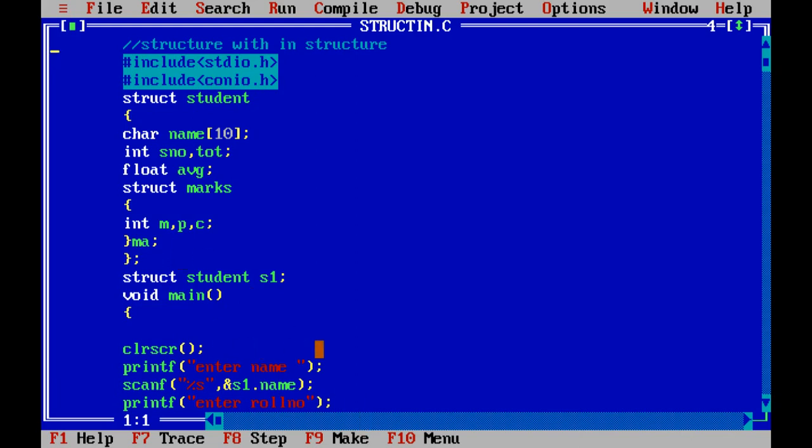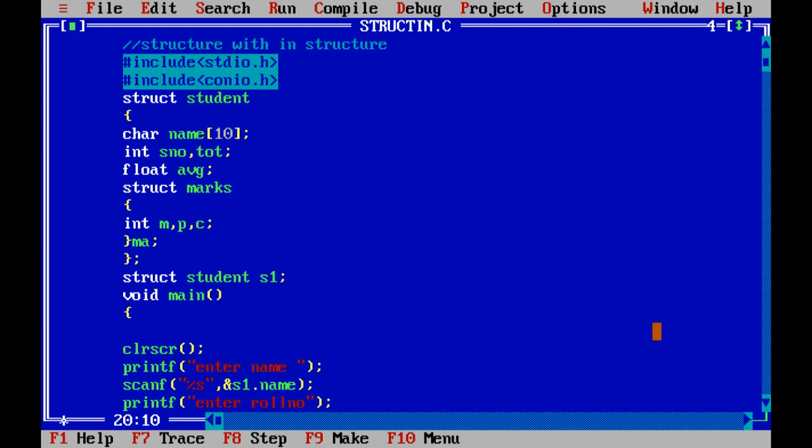Instead of declaring there, I can write s1 like this also. That means this is also a structure variable. So this student structure I am giving the name s1. You can write struct student s1, no problem. Whenever you are closing the structure, if you give the name also, no problem, right? Now for the inner structure, the structure variable is ma. For the outer structure, the structure variable is s1.